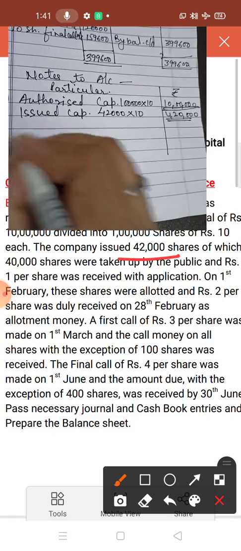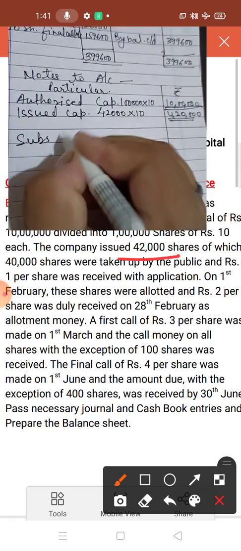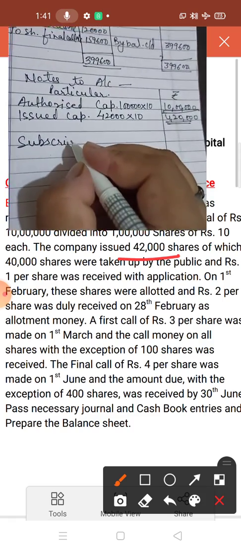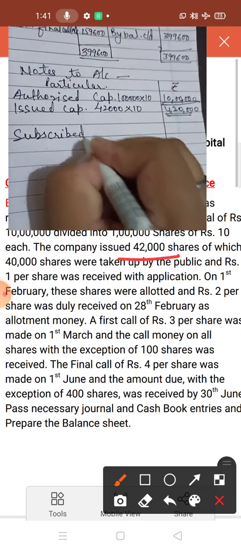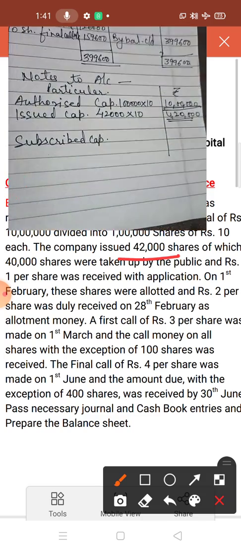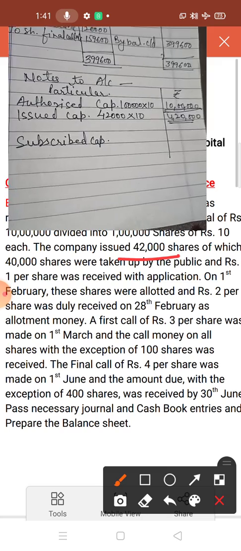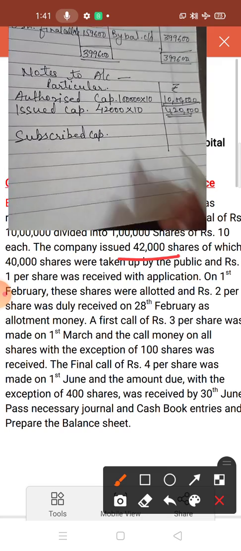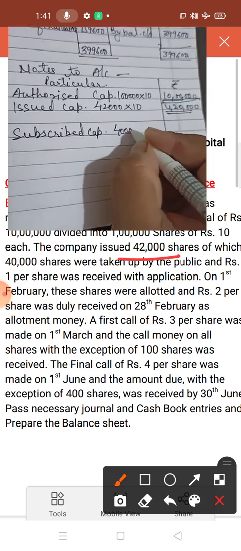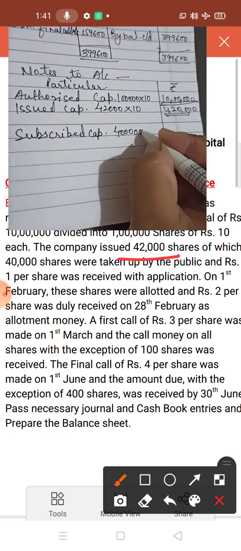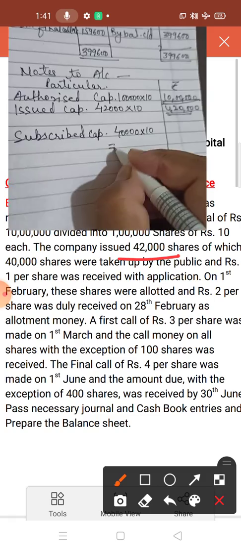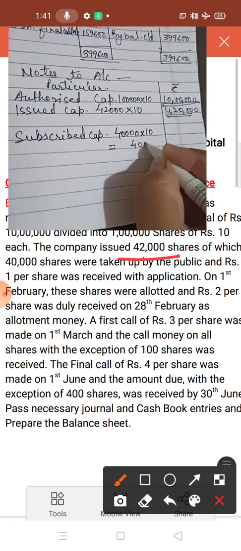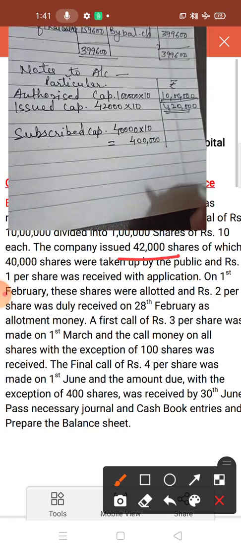Number third is subscribed capital. I have already discussed all these capitals. Subscribed capital means the shares which are taken by the public. So how many shares were taken by the public? 40,000 shares. So 40,000 shares into 10. Now this capital you have to write down here. This is 4 lakh. Okay.